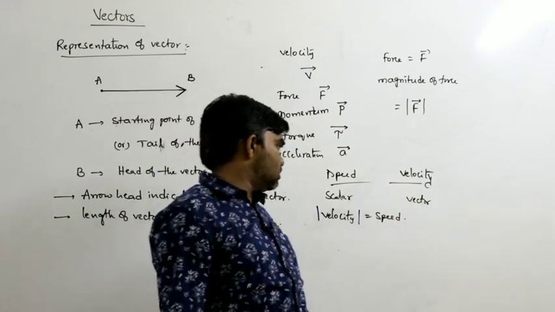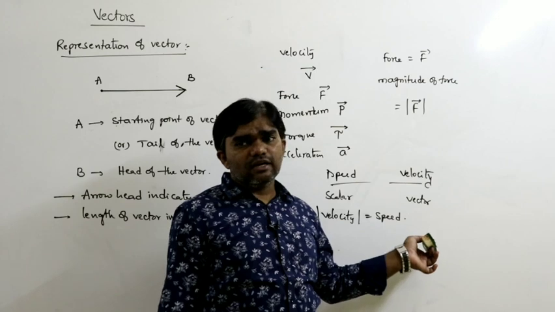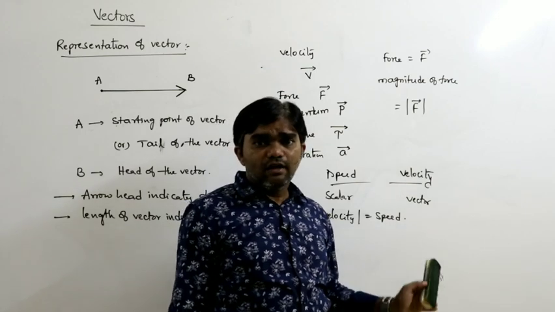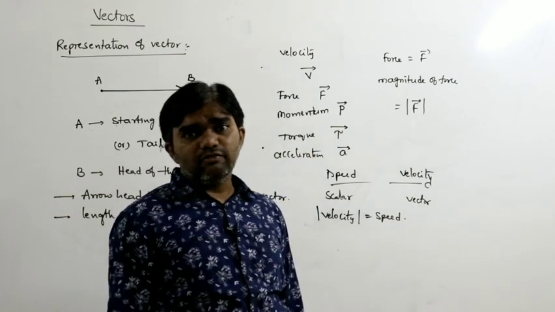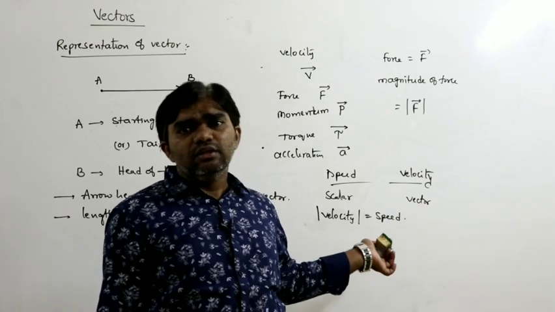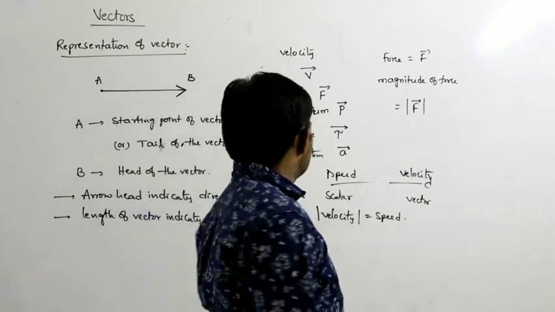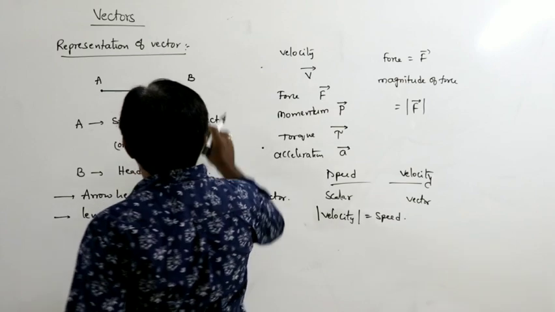So that is the situation. So vector quantity and scalar quantity, that is the difference here. If you mention the direction, that must be the vector. If you are not mentioning the direction, that is a scalar. So this is the representation of a vector.